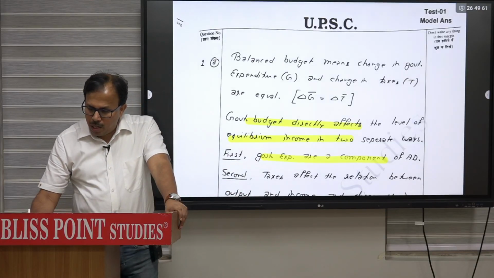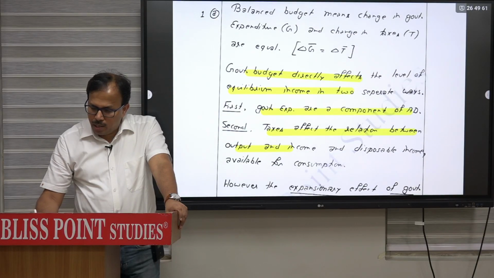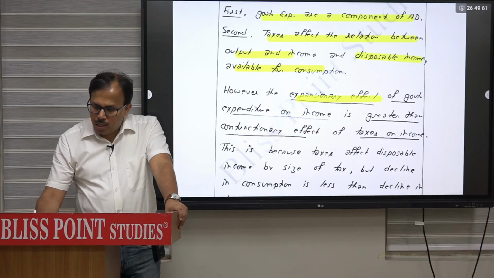First, government expenditure is a component of AD. Second, tax affects the relation between output and income and disposable income available for consumption. However, the expansionary effect of government expenditure on income is greater than the contractionary effect of tax on income.